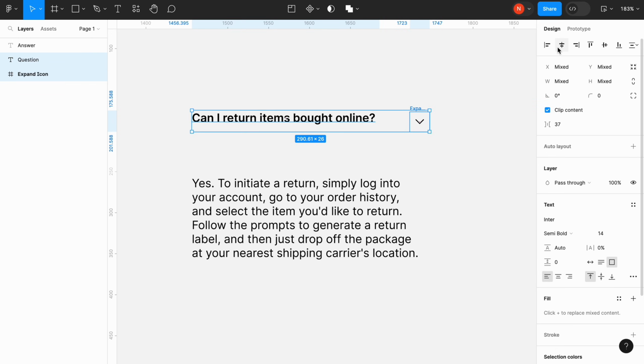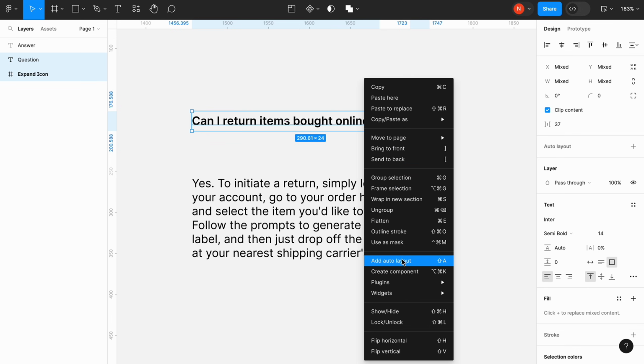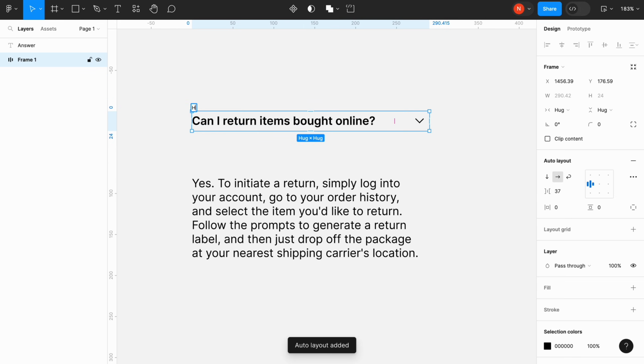First, we need to put an icon next to the question. Let's align the elements vertically and add them to auto layout. We will give the newly created frame a name, header. The spacing between the elements in this frame should be equal to 0.